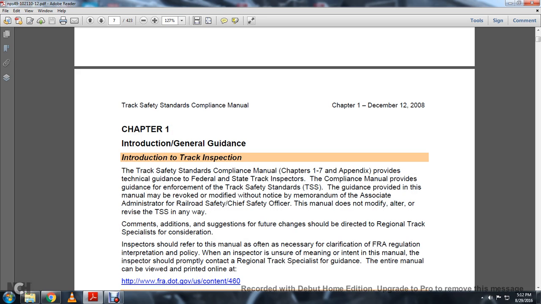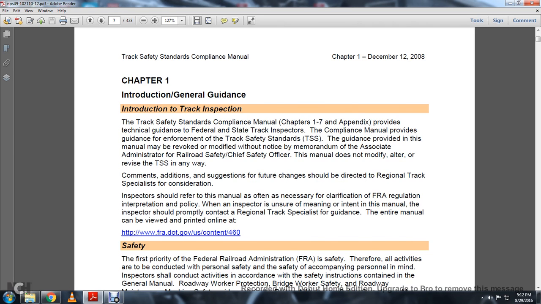The Track Safety Standards Compliance Manual, Chapters 1 through 7 and Appendixes, provides the technical guidance for federal, state, and track inspectors. The Compliance Manual provides the guidance for the enforcement of the Track Safety Standards. The guidance provided in this manual may be revoked or modified without notice by memorandum of the Associate Administrator for Railroad Safety, Chief Safety Officer. The manual does not modify, alter, or revise the Track Safety Standards in any way. Comments and suggested additions for future changes should be directed to the regional track specialist for consideration.